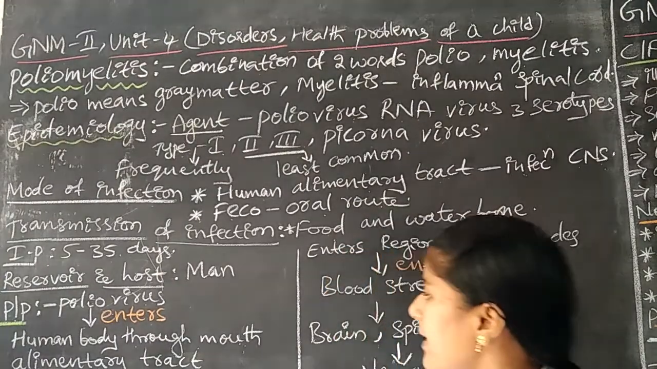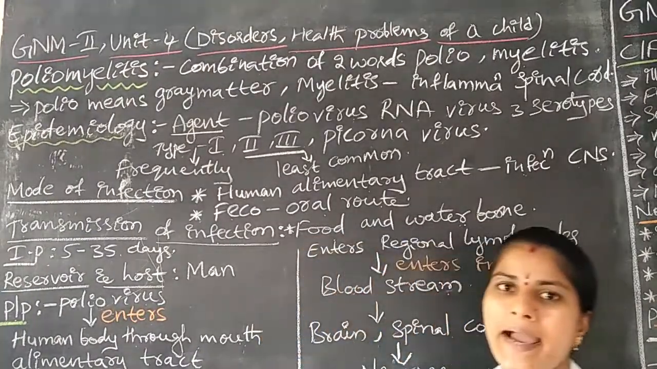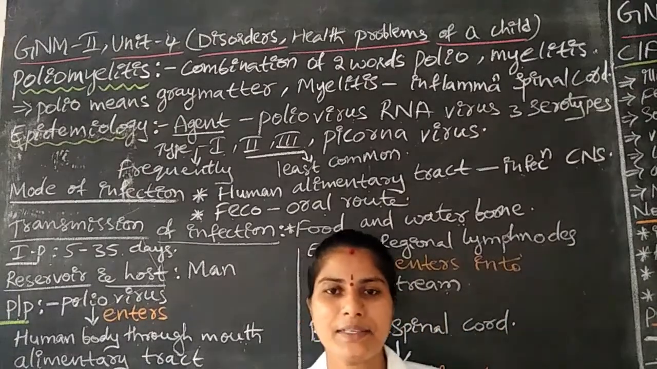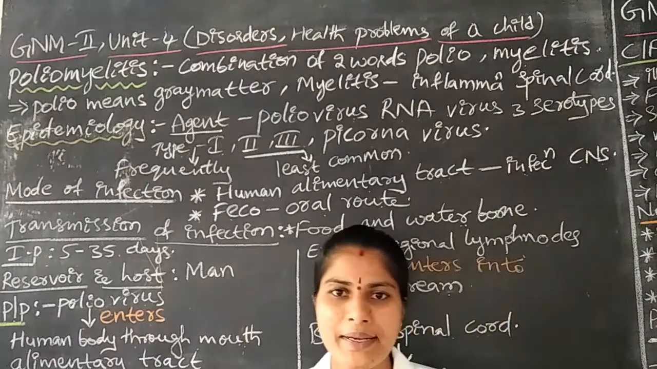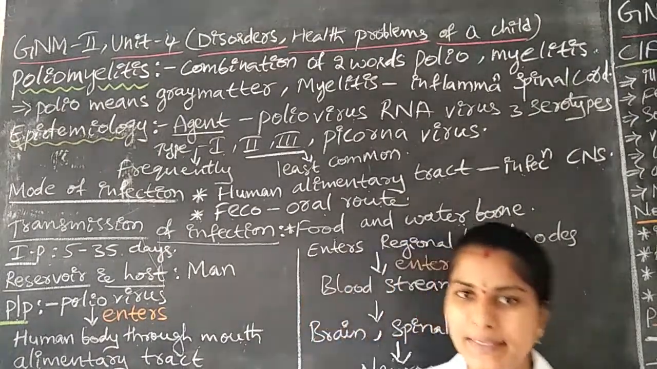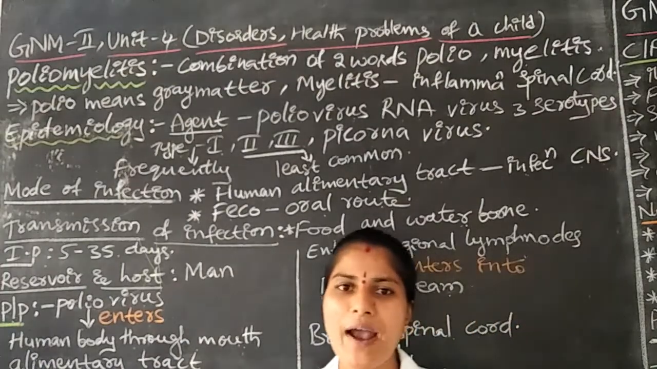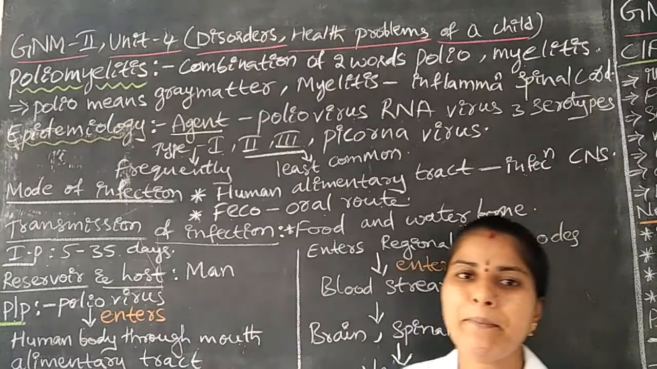Okay, the polio virus multiplies in the intestine, not in the upper alimentary tract. The favorable site is the lower alimentary tract, that is the intestine. In the intestines the polio virus increases in size and number.